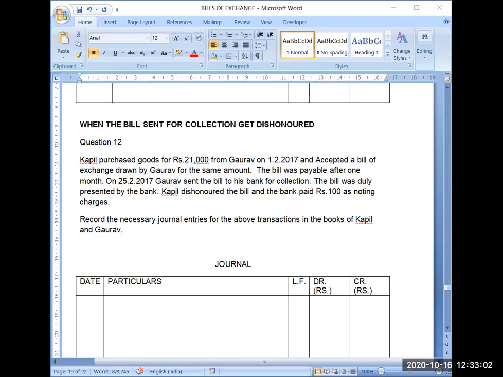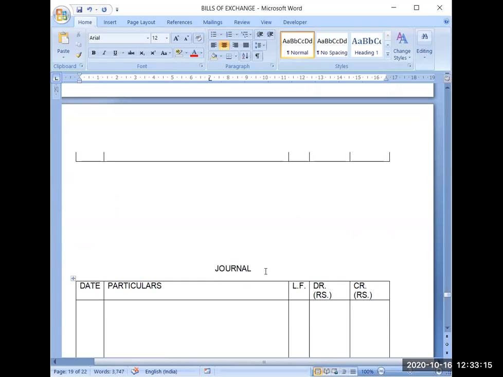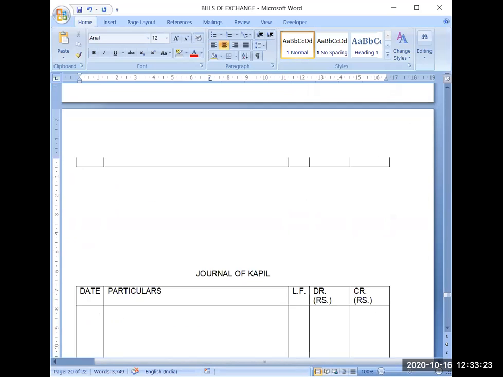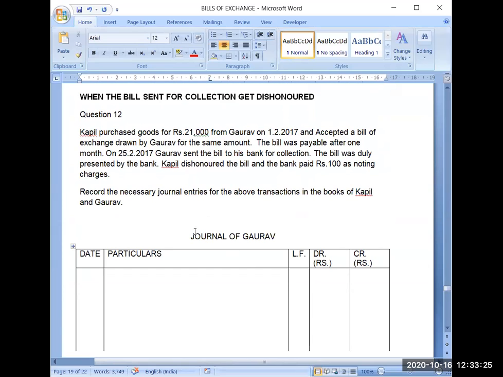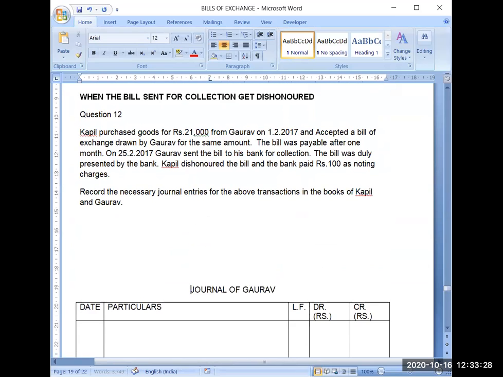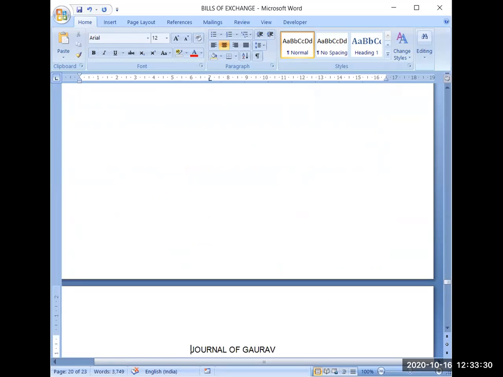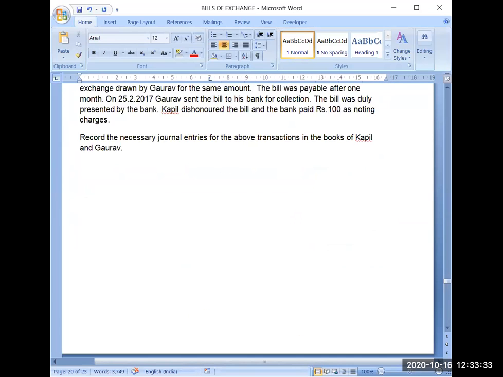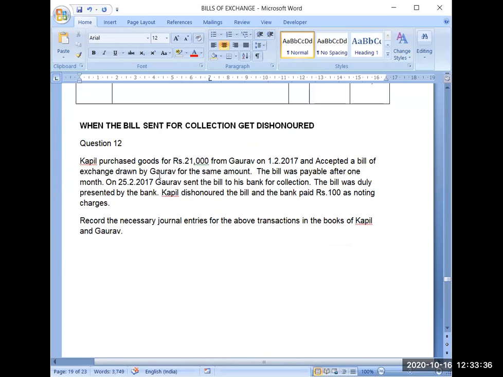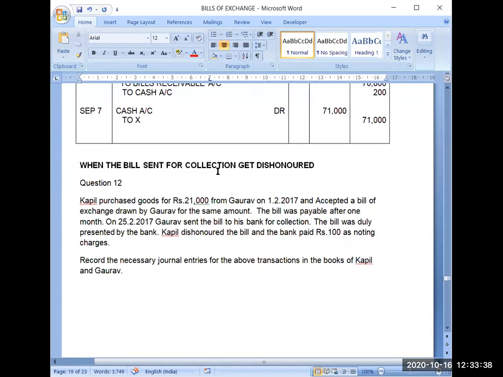First we will mention the year and the books. So one is Kapil and one is Gaurav. Gaurav is the seller, so Journal of Gaurav, and Kapil is the purchaser, so Journal of Kapil. And only two parties are involved right now. The banker is providing only services. Now see, Kapil has purchased for 21,000 and Gaurav has sold for 21,000.